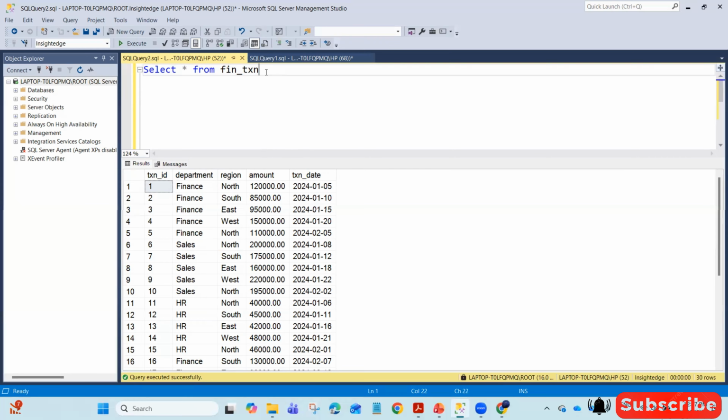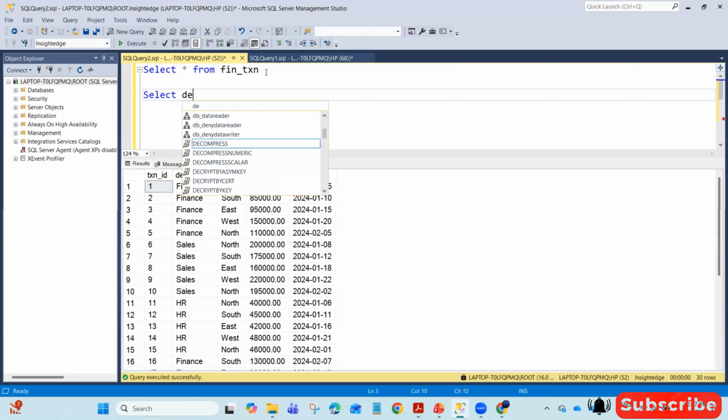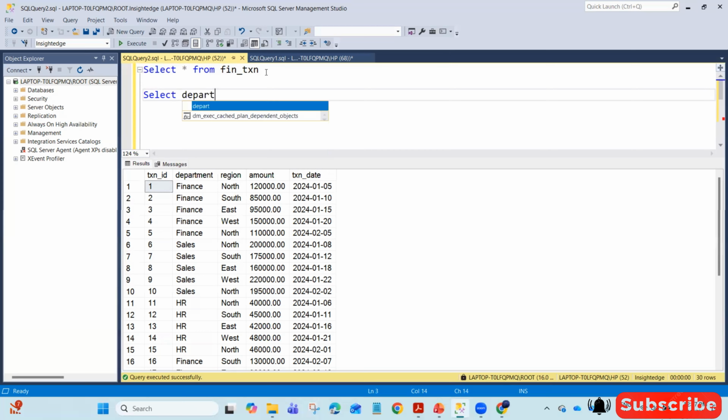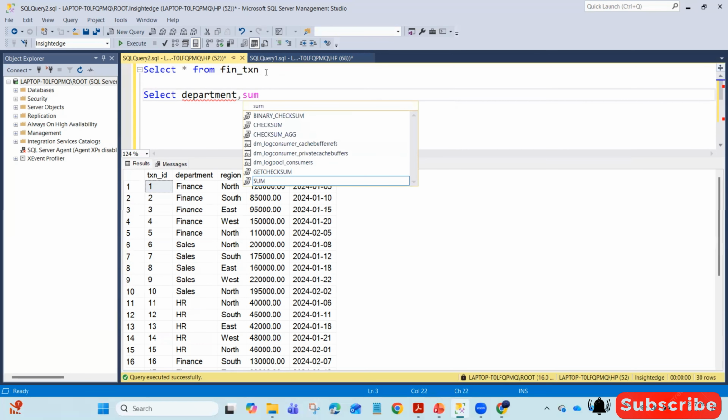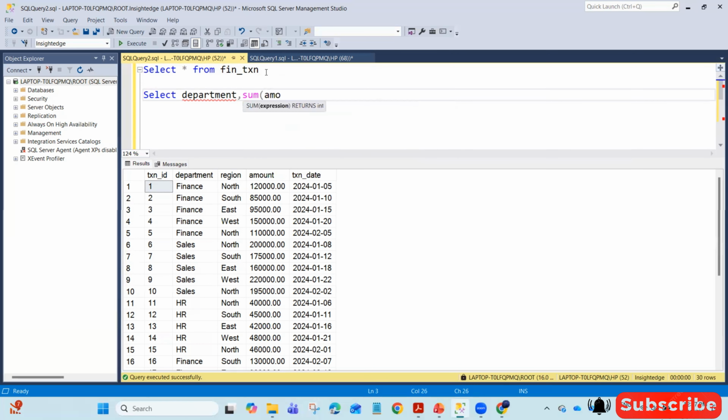To do this, I will use a SELECT statement, then get the department column, and as we want to display department-wise total sales, I will use the aggregation operation SUM of amount.